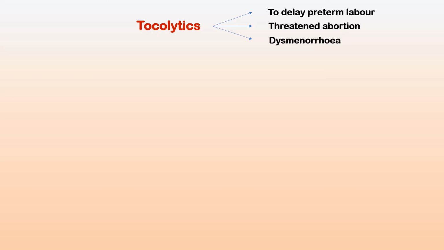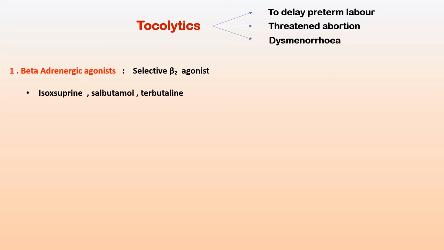The class of drugs coming under the tocolytics, the first one, is the beta adrenergic agonists. Mainly selective beta 2 agonists like isoxsuprine, salbutamol, terbutaline, etc. are used. During the acute phase, they are administered by IV infusion, and for prophylactic therapy, they are given orally. They have side effects like tachycardia and palpitation, and they are contraindicated in patients with hypertension and ischemic heart disease.